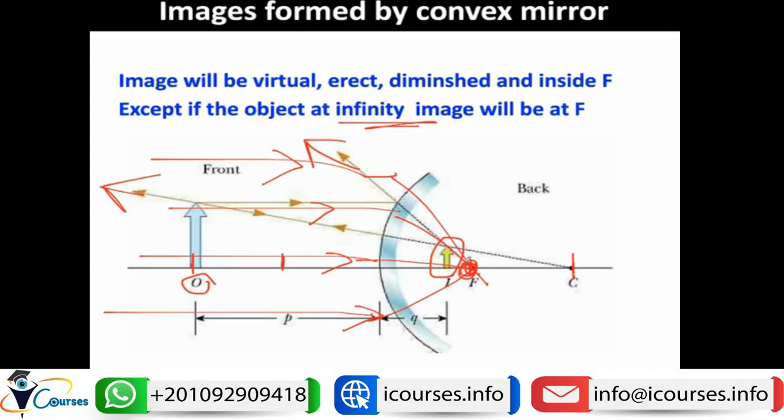So if the parallel rays hit the convex mirror, the image will be formed at the focus. Other than this, if the object is placed at any location in relation to the convex mirror, the image will always be inside F, smaller in size, virtual and erect. I hope that this is clear.